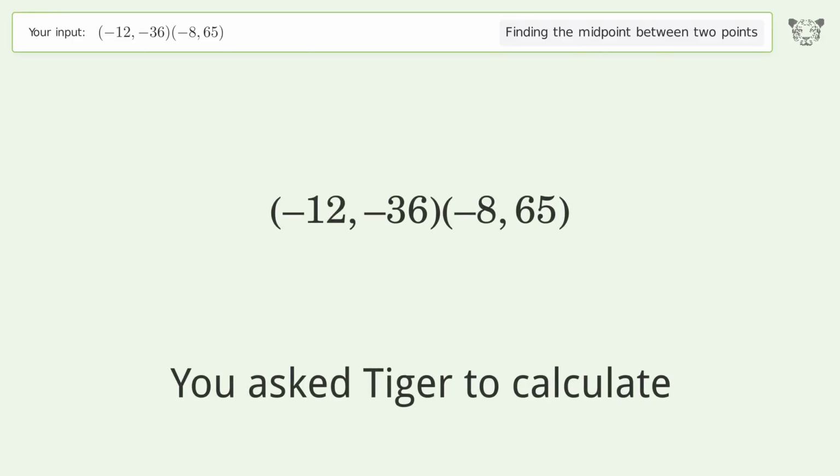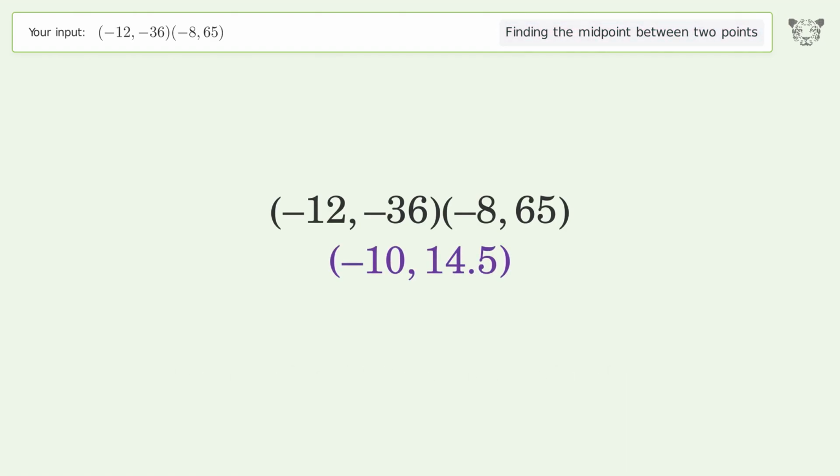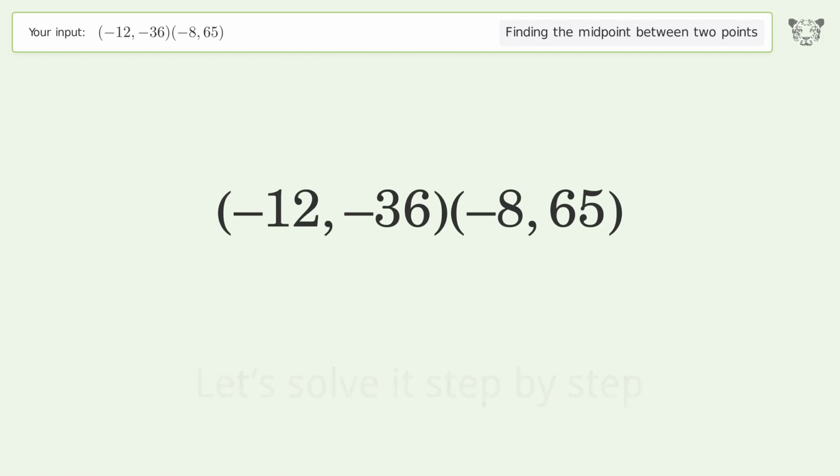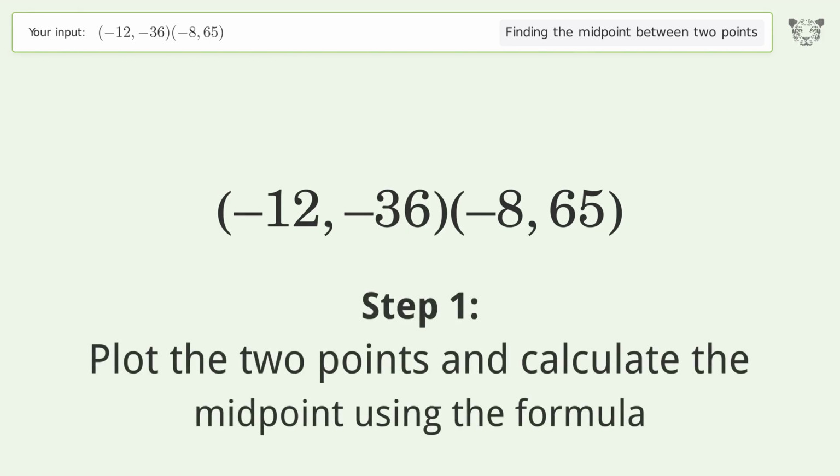You ask Tiger to calculate. This deals with finding the midpoint between 2 points. The midpoint between the 2 points is -10, 14.5. Let's solve it step by step. Plot the 2 points and calculate the midpoint using the formula.